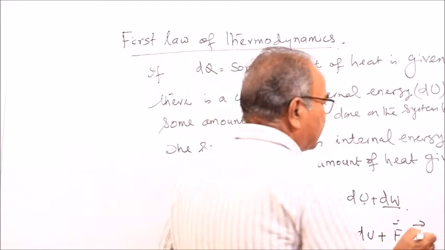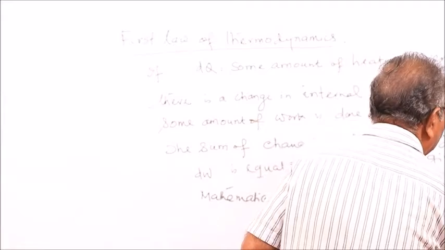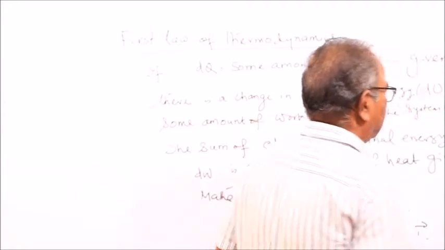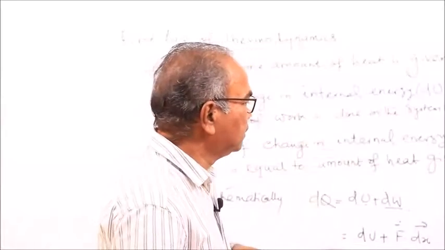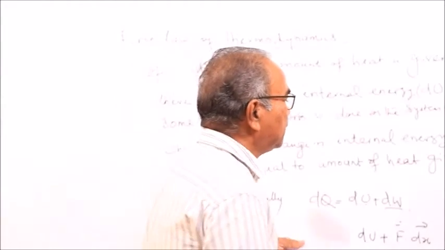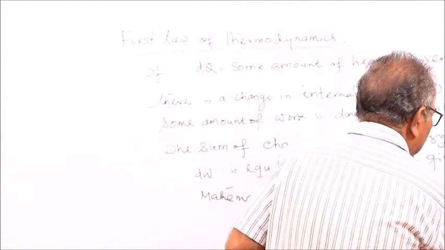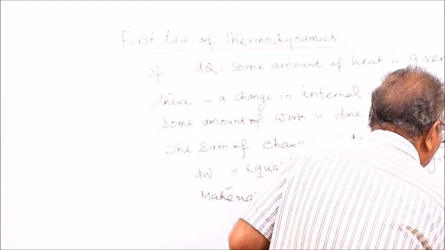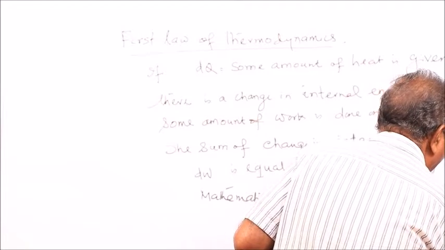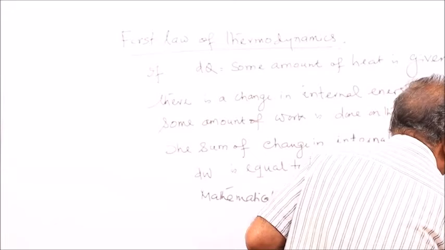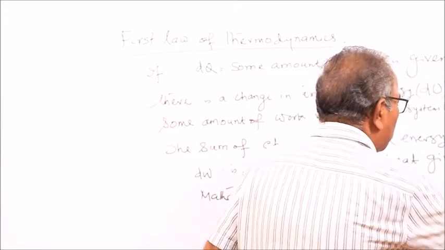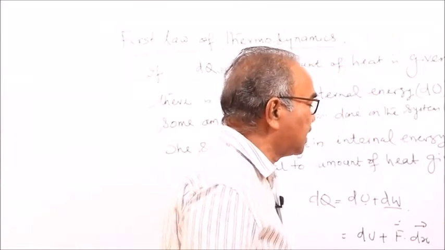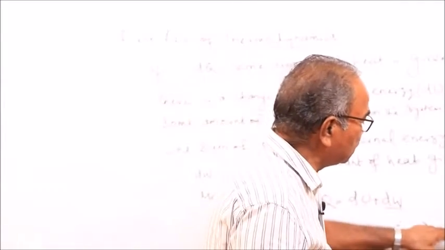If you press it, suppose you apply a force here, you press the piston in a downward direction. This is the initial position of the piston. By application of the force in the downward direction, it comes to this position.